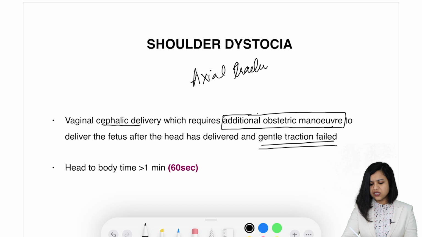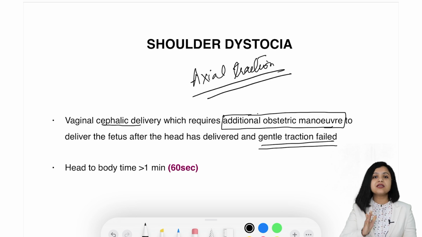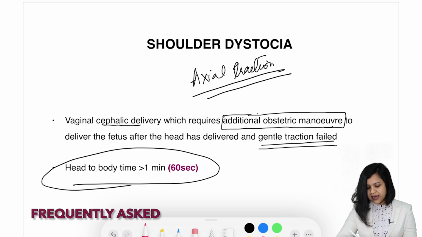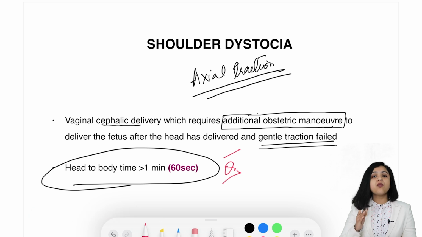Okay, so axial traction, which is along the direction of the fetal spine, when a gentle axial traction has failed and after the delivery of head, the body fails to deliver within a time limit of 1 minute. So again, a very frequently asked question, a time limit of 1 minute. So once the head is delivered, the body should deliver within 1 minute, that is 60 seconds. If that fails to happen, it is called as shoulder dystocia.